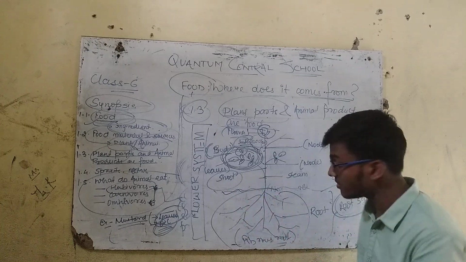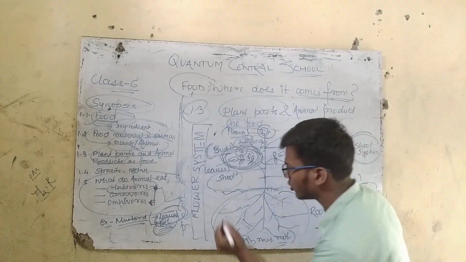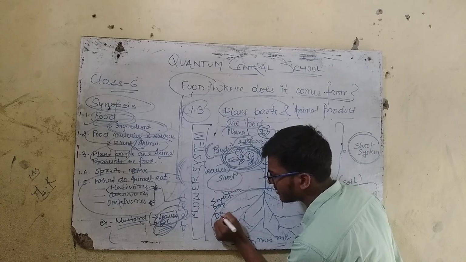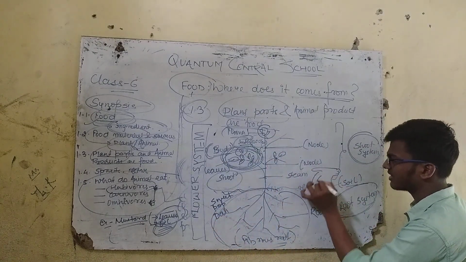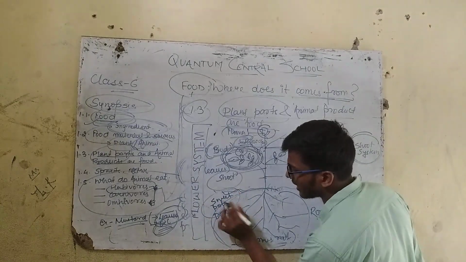Even we organisms use the root part, such as sweet potato and dahlia. It is something like this. We use sweet potato.